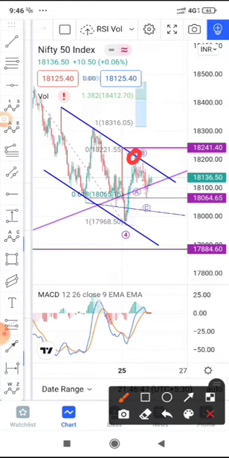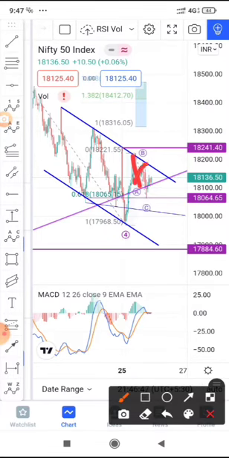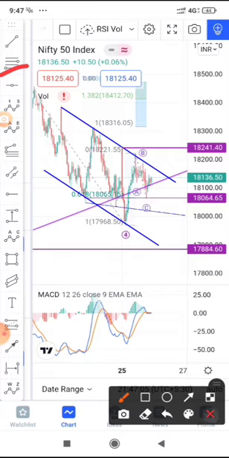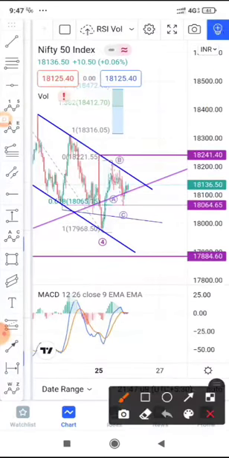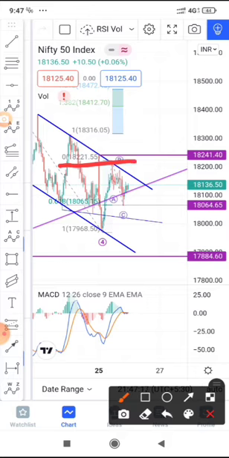I had a view of a zigzag correction of ABC, where it would go towards the 0.618 Fibonacci again. 0.618 Fibonacci is a very important number. You should remember it. Whenever there is a zigzag correction, it will go to this value. Let me show you how that's plotted. Select the Fibonacci tool, which is present here on my screen. Place it on the lower end of the price, and then the higher end of the price. 18,220 is the higher end of the price which it touched, and this is the price which was low.